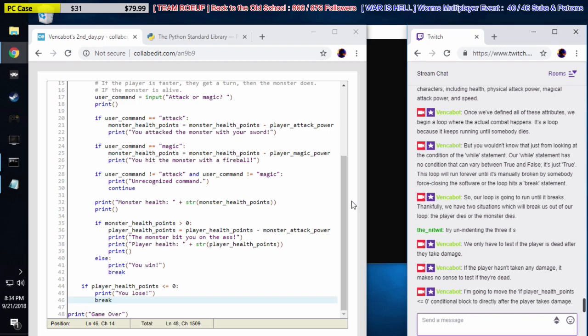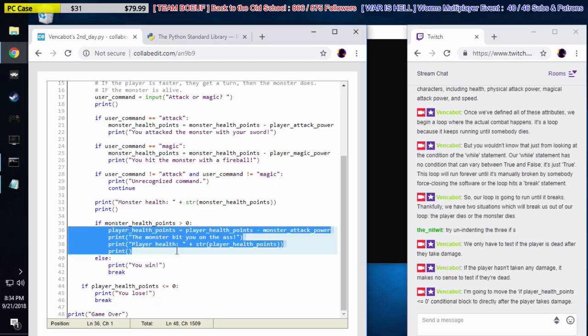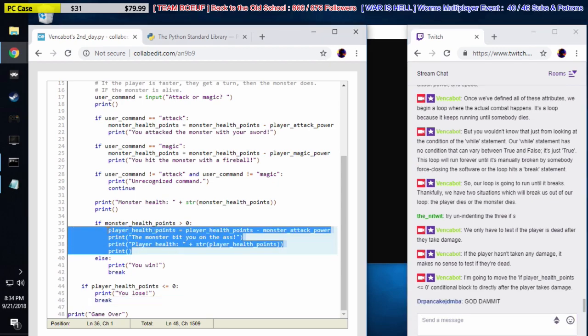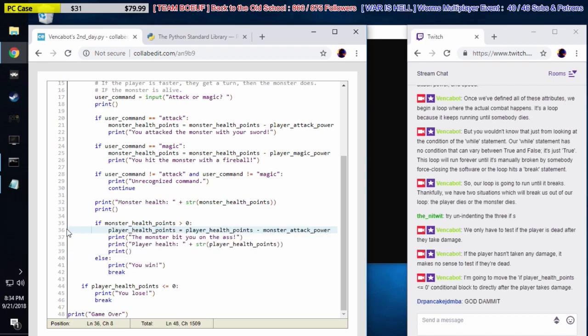So what I mean by that is, here you have this monster. The monster gets a turn right here. This is where the monster's turn happens. In fact, right here on line 36 is where the actual damage is done. The player health points change. This stat changes, this attribute changes.